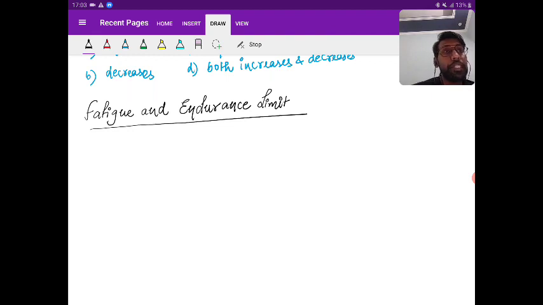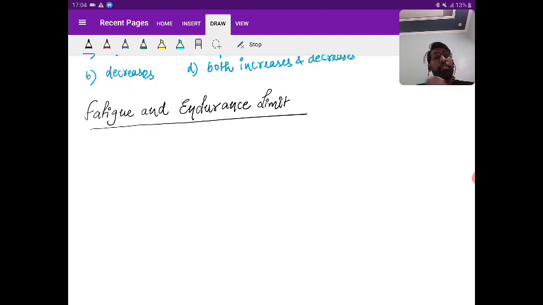Till now, whatever loading we have talked about is one type of load. We have applied the load either from a height, or we have applied the load on the bar suddenly or gradually. But in fatigue, we apply alternate tension and compression.